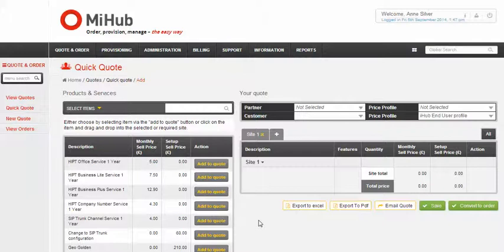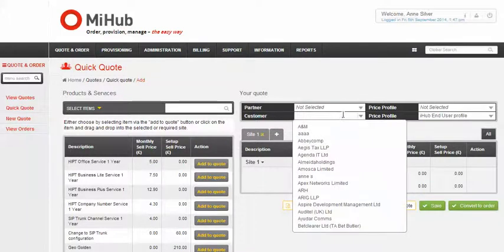However, should you wish to create a quote for a particular partner, customer or end-user customer, use the drop-down arrows in the relevant field to select from existing available options, or for end-user customers to create a new customer name.